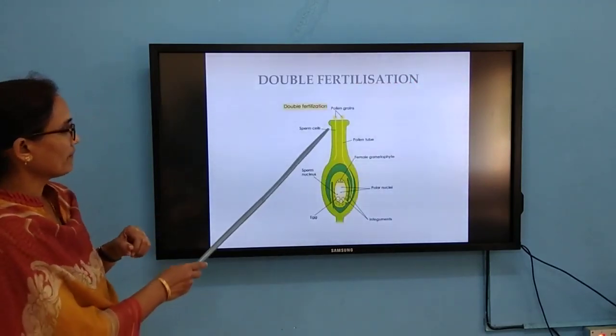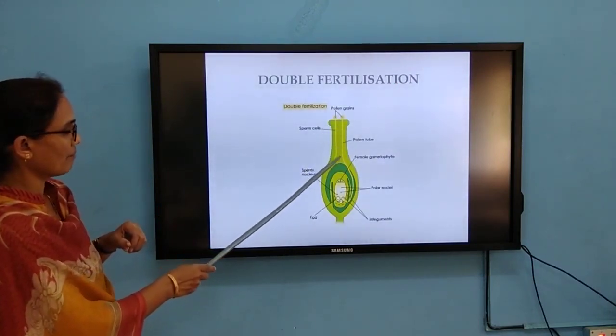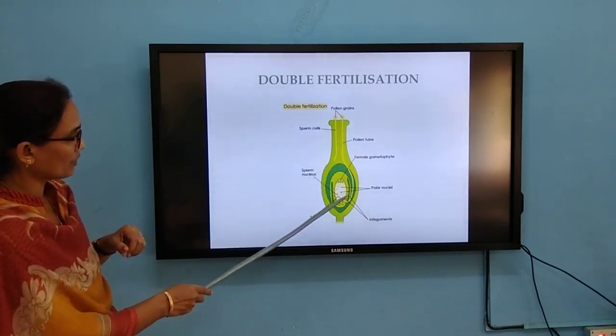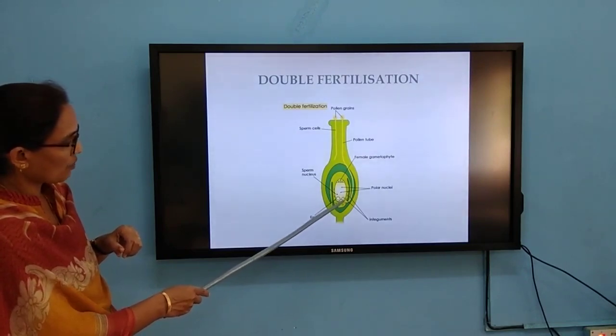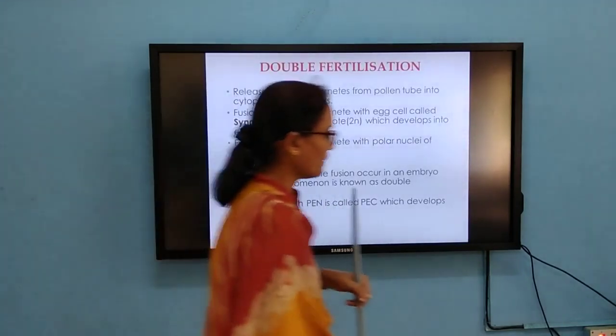So if you see carefully, when the pollen grain reaches the stigma, it is a compatible pollen grain, and the pollen tube is piercing through the tissues and reaching the so-called embryo sac. So this pollen tube consisting of